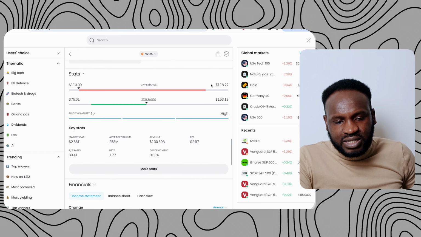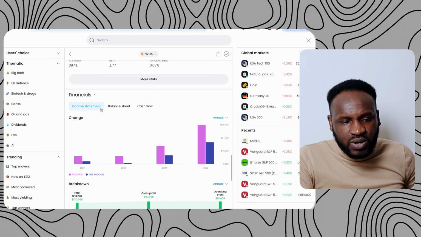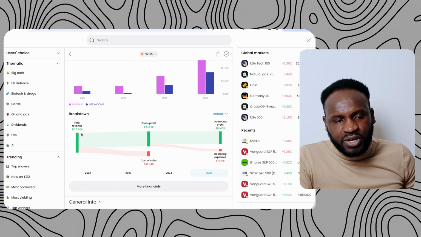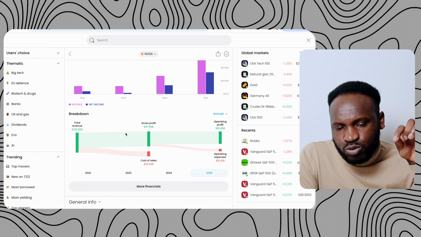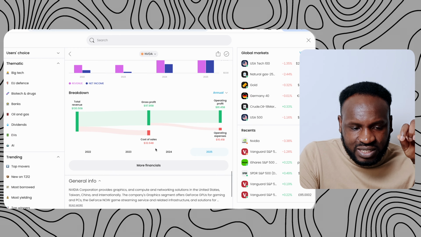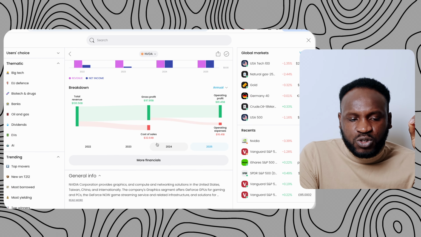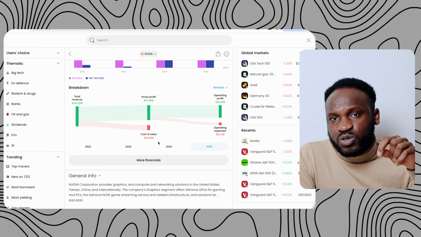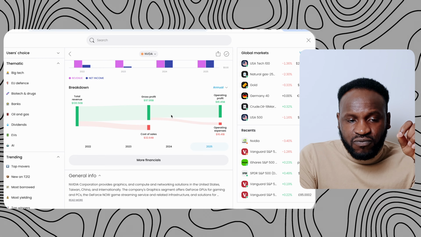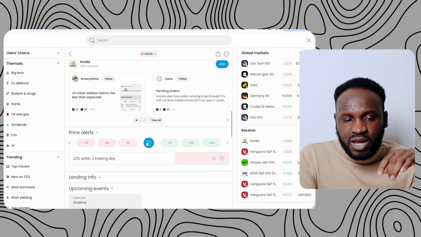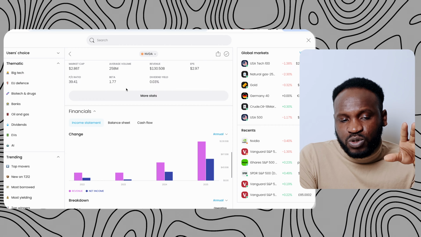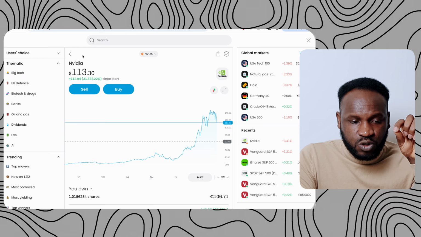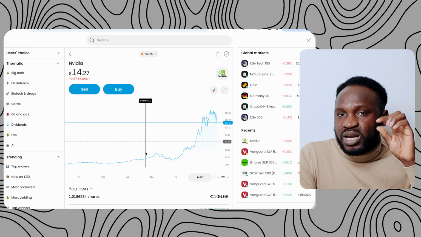So that is one thing that I want to let you know, and you can look at the graphics and look at the changes of this company, what has been going on, if they are making a profit or they are losing money. You are going to see the graph of everything here on the screen. You can look at them and make sure that they are really growing in value, because that is what is going to give you more motivation and more interest to invest your money in these types of companies. I want to still let you know this company that I'm showing you is just an individual stock. So if you invest your money here and their money goes down, you might lose all your money.